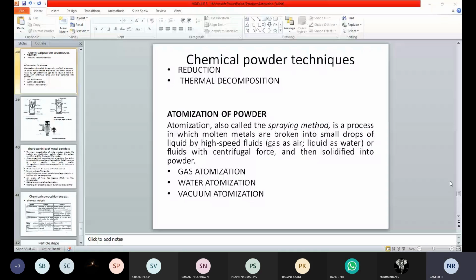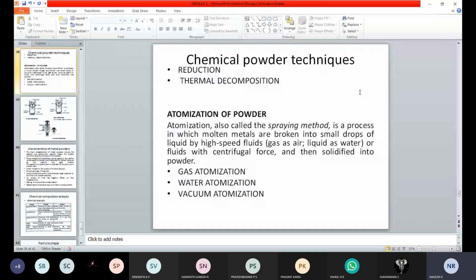Atomization is one of the spray methods, in which the molten metal is broken into small droplets by applying a high jet or high speed of fluids.